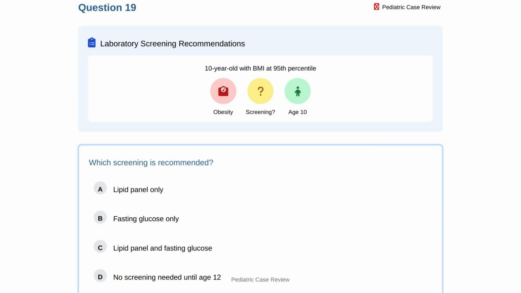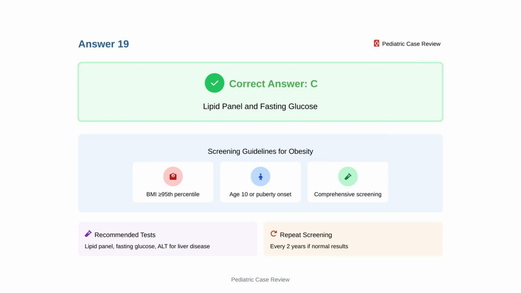For a 10-year-old child with body mass index at the 95th percentile, which screening is recommended? Option A, lipid panel only. Option B, fasting glucose only. Option C, lipid panel and fasting glucose. Option D, no screening needed until age 12. The correct answer is C, both lipid panel and fasting glucose.